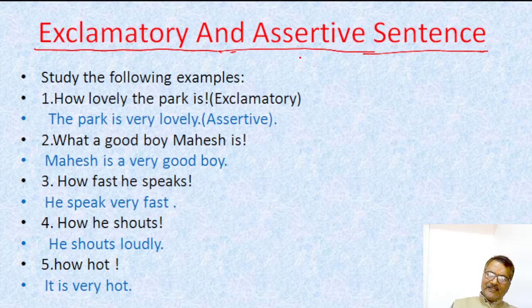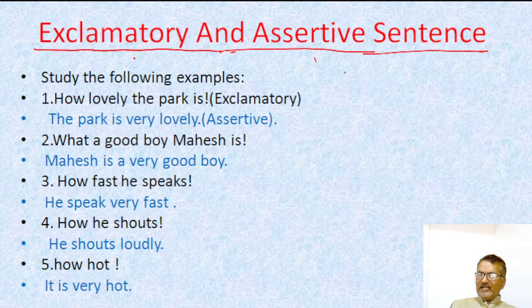Exclamatory sentence means in Hindi विस्मय बोधक वाक्य.